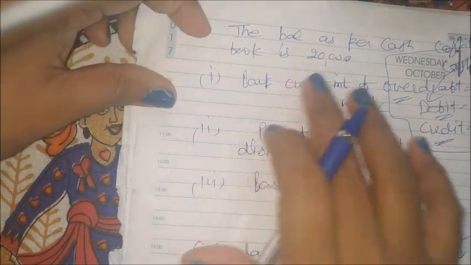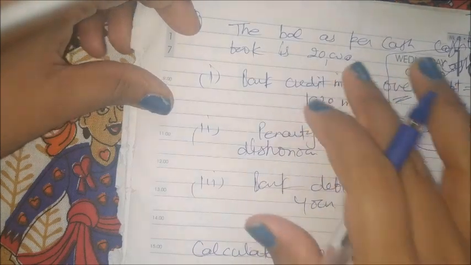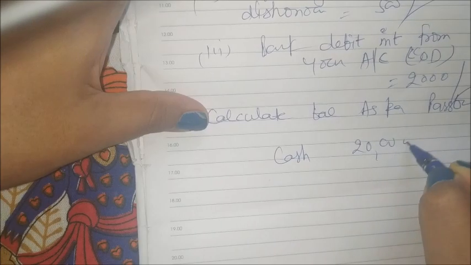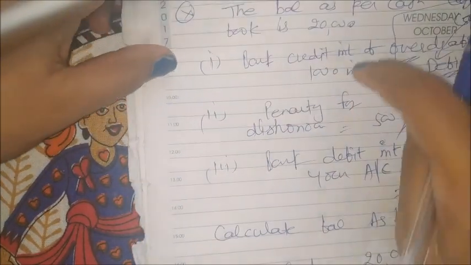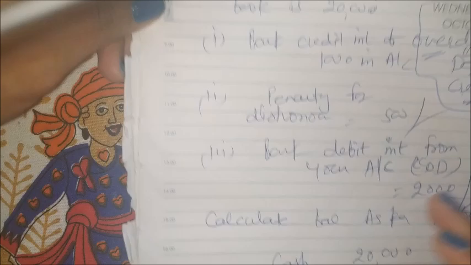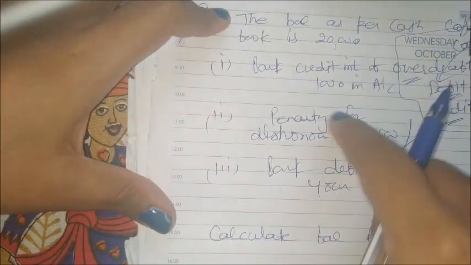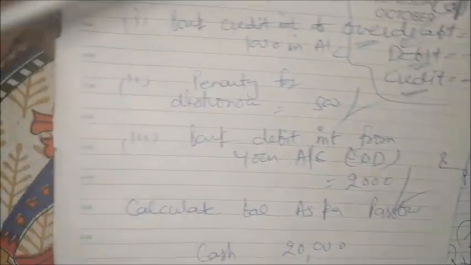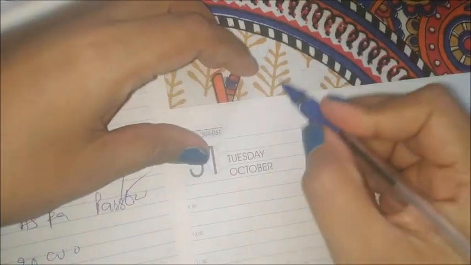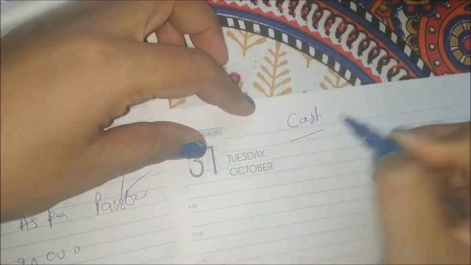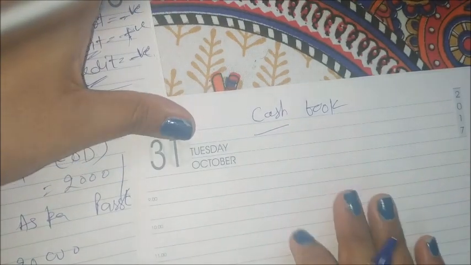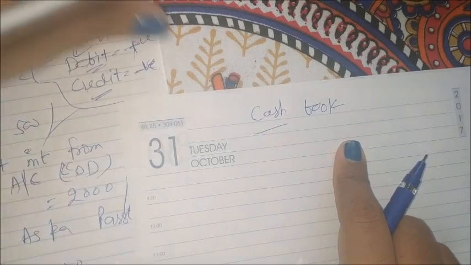The balance as per cash book is given. Nothing about overdraft, nothing they have written. So normal positive balance. Balance as per cash book, how much? 20,000. Now something we have to add, or something we have to subtract. How to find which balance to be added and which to be subtracted? For that purpose, I am telling you one thing. Whenever cash book balance is given and you have to calculate passbook balance.